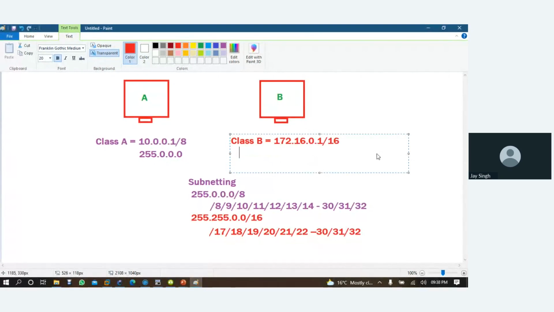So the subnet mask for this is 255.255.0.0. If I'm trying to do subnetting of this, 16-bit is the default, so I'll be moving to 17-bit, 18-bit, 19, 20, 21, 22, 23, like that, right? And we'll move till 30 something and 32. Are you understanding?